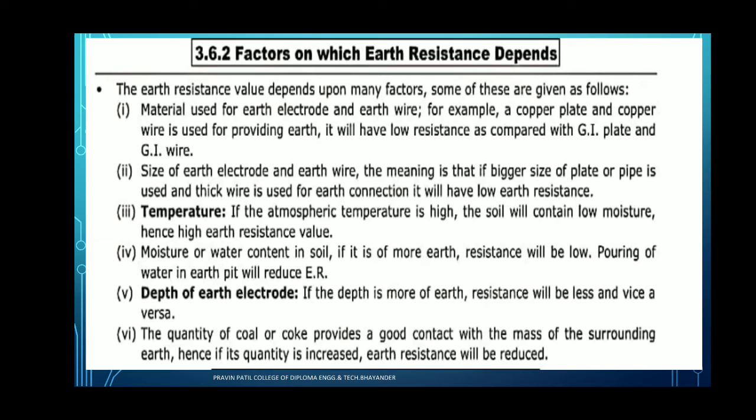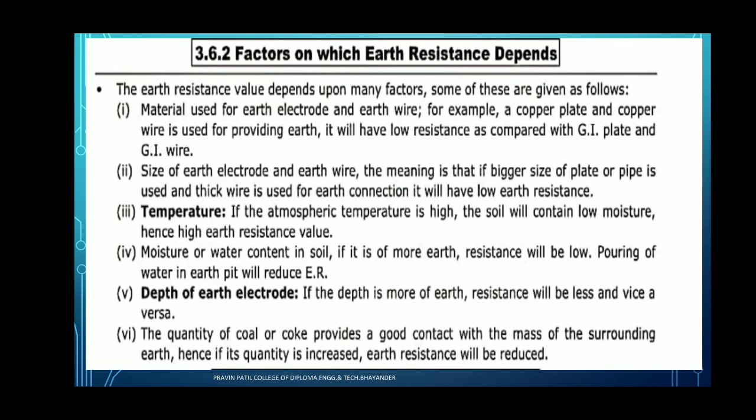Next factor on which the earth resistance depends is the temperature. If the atmospheric temperature is high, the soil will contain low moisture and hence the earth resistance value will be high. If the atmospheric temperature is high, the soil will contain low moisture and hence the resistance value increases. Next, moisture or water content.